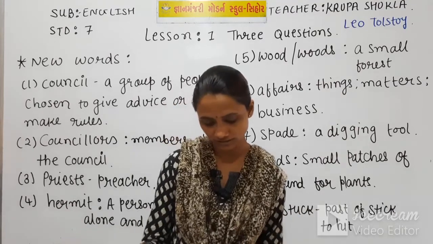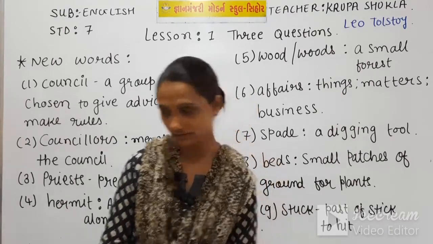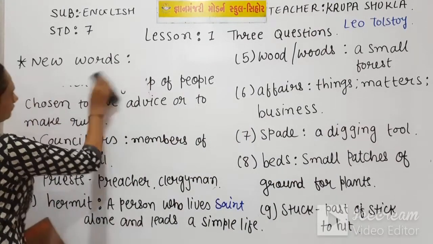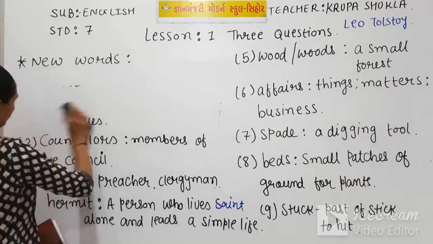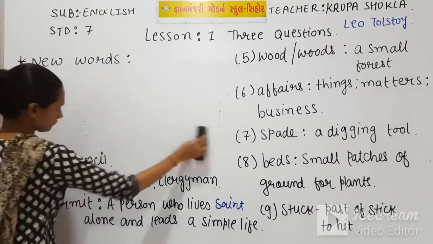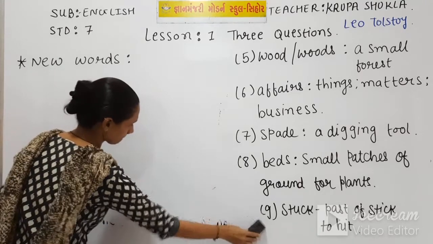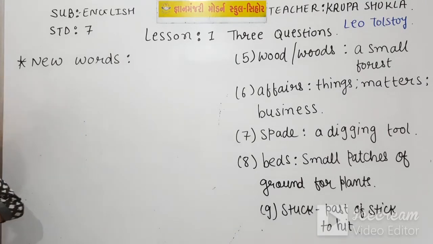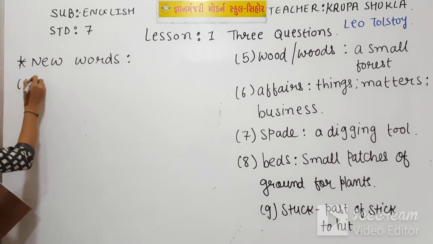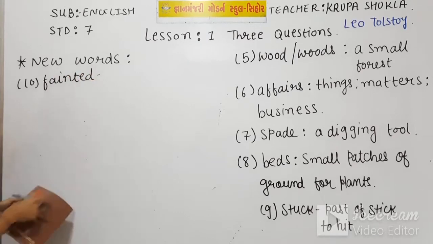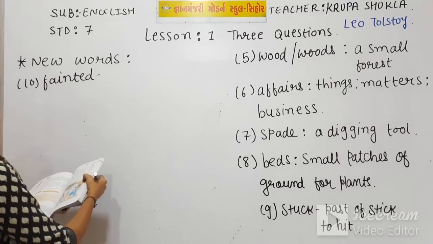When that bearded man reached the king, he just fainted there and fell to the ground. So here we get one word, fainted, and fainted means lost consciousness.